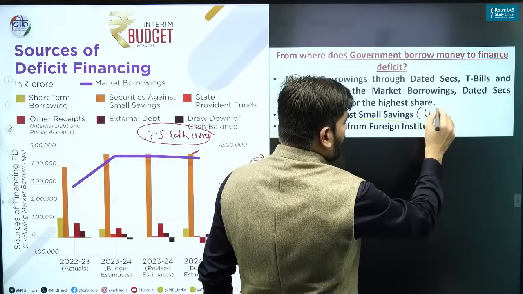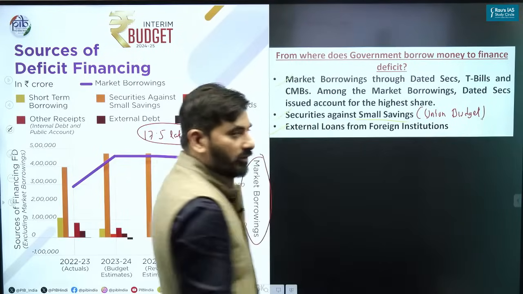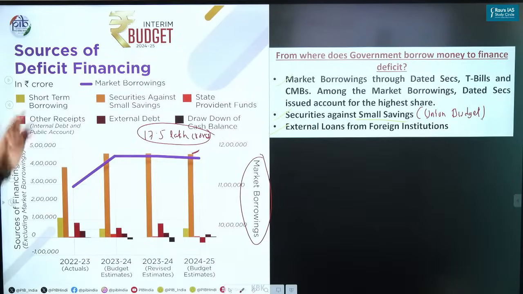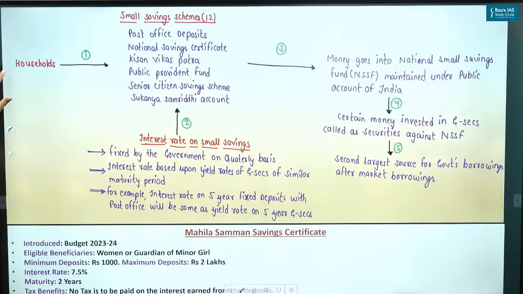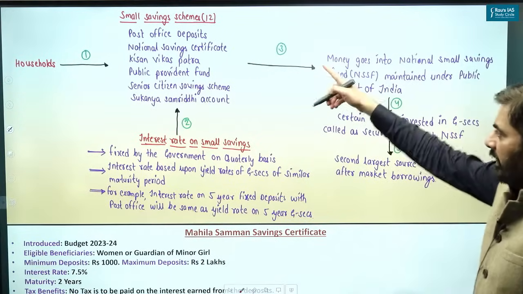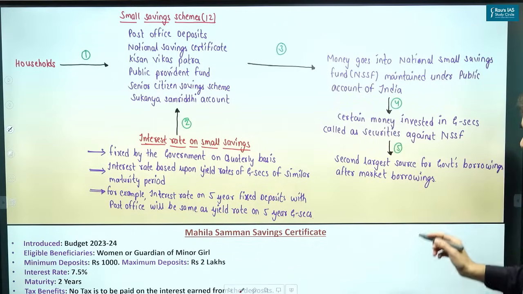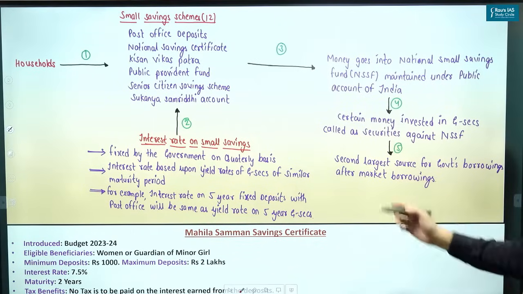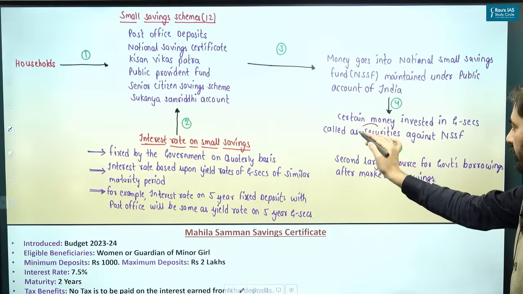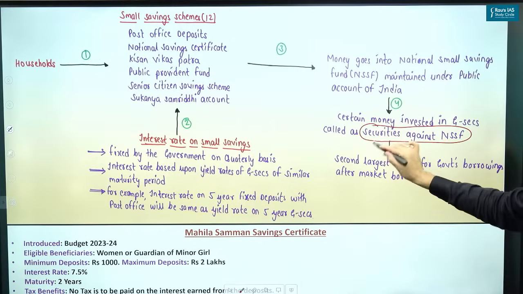I have discussed this in the previous year's union budget already. Last union budget, in fact, I'll show you this. This is the same diagram which I had used in last year's union budget, where I had explained what exactly is securities against the National Small Savings Fund.